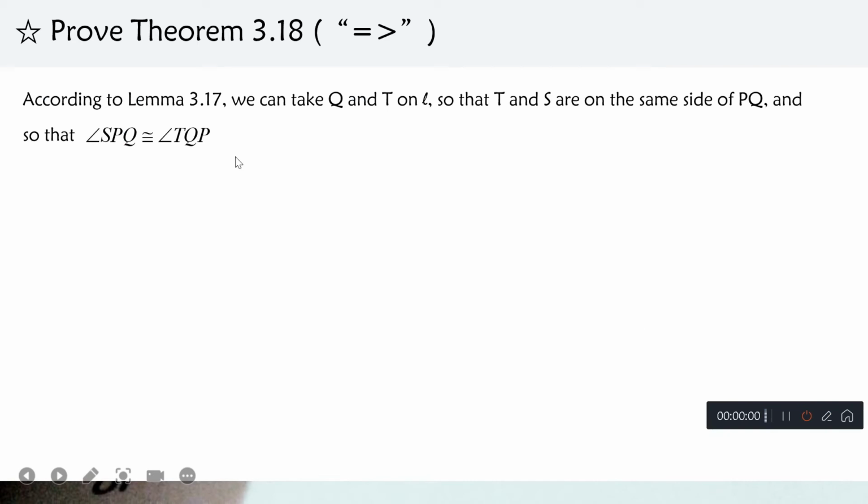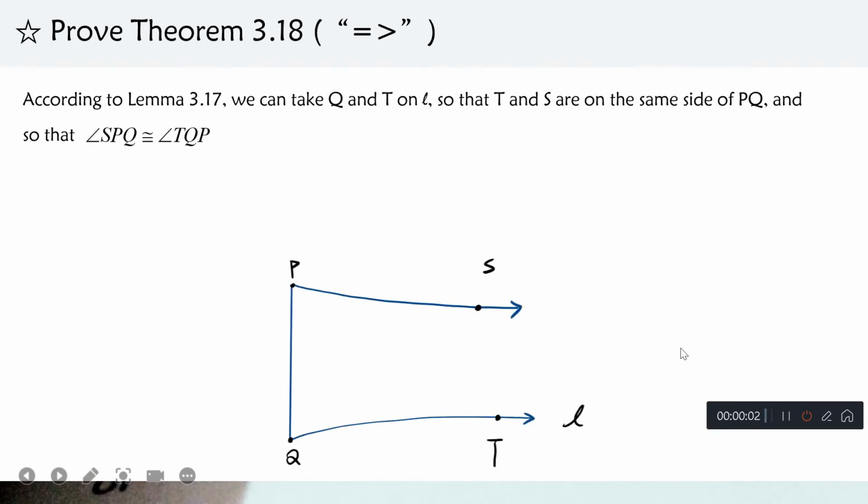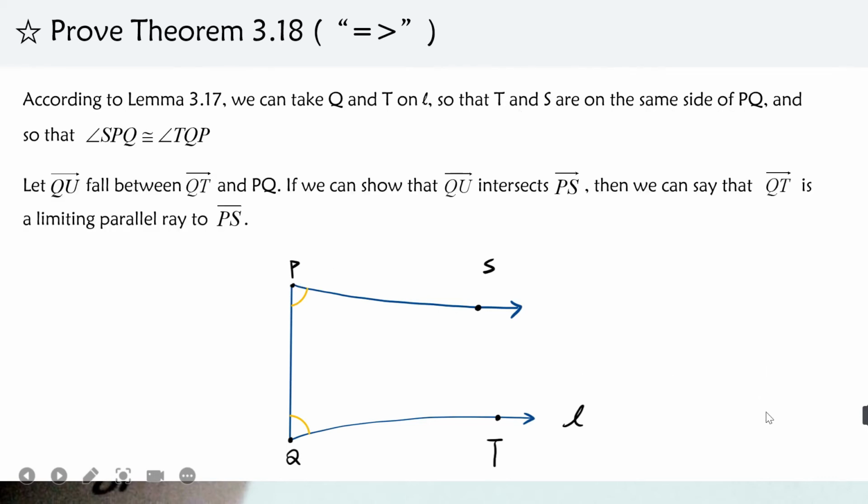So according to lemma 317, we can take Q and T on L, and T and S on the same side of PQ, so these two large angles, SPQ equals TQP. And we can draw a QU that is between QT and PQ. If we can show QU must intersect with PS, then we can say that QT is a limiting parallel ray to PS.